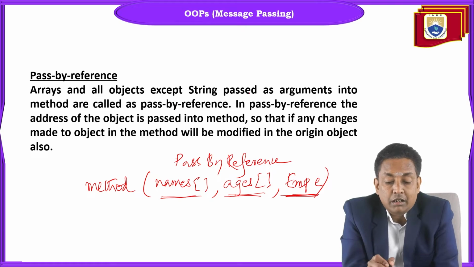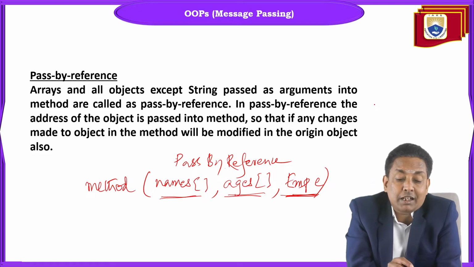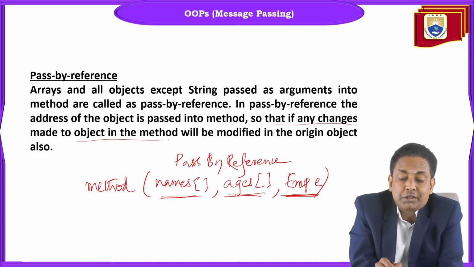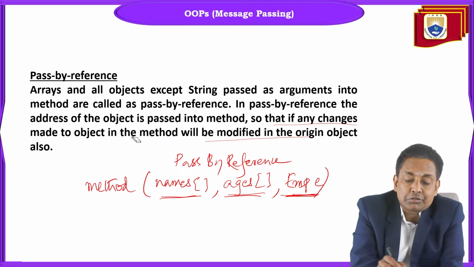Except String, arguments passed into a method are called pass by reference. In pass by reference, the address of the object is passed into the method, so any changes made to the object in the method will be reflected in the original object also.